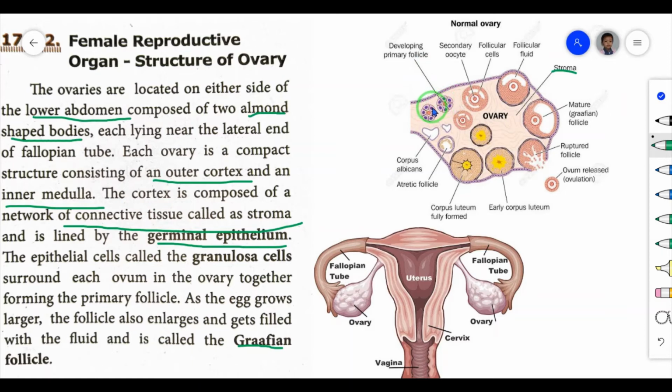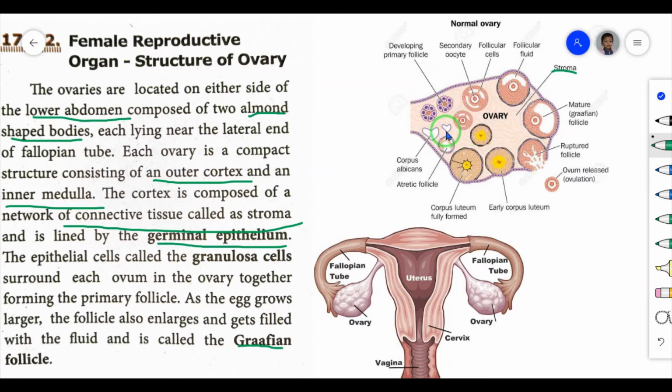When the ovum grows larger, a gap is also present, and the gap is filled with fluid. That fluid is known as follicular fluid or Graafian follicle. When the Graafian follicle matures, it ruptures and the ovum is released. Understand, children? So this is the structure of the ovary.